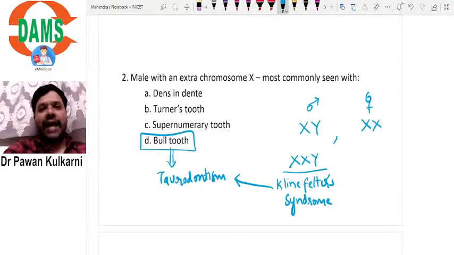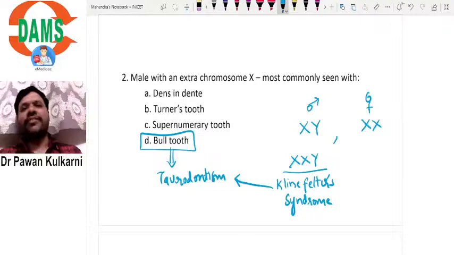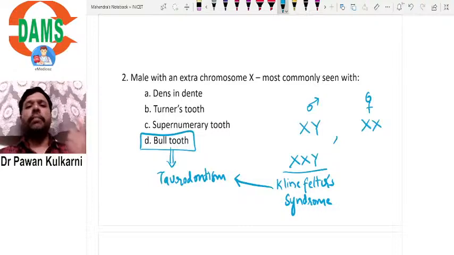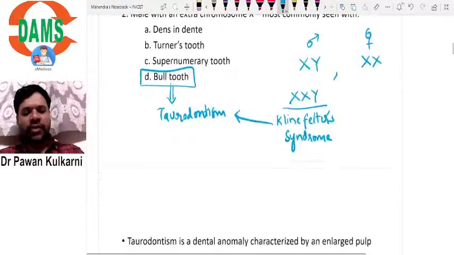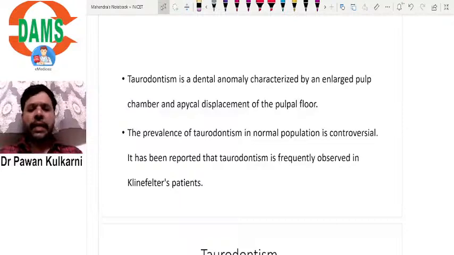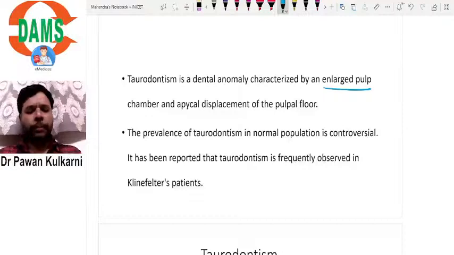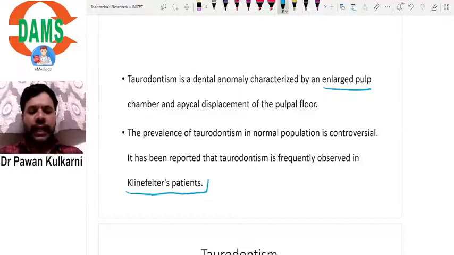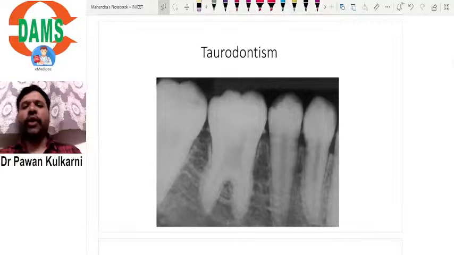So instead of asking directly what is the oral manifestation or the dental feature that you see in Klinefelter syndrome, they have asked it that way, a male with an extra X chromosome. Okay, I'll show you an image of Taurodontism. All of us know the basics: it is a dental anomaly with an enlarged pulp chamber, and it is frequently seen in Klinefelter syndrome patients. This is an IOPA of a Taurodontism patient.